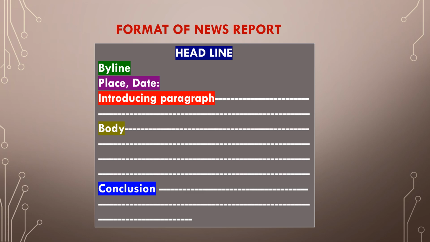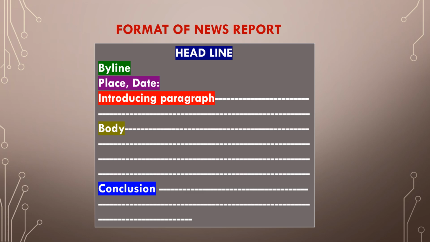Next comes the introduction. The introducing paragraph should explain to the readers what the event is all about. Most of the readers just read this paragraph and leave. So make sure you include what happened, where, how and when it happened, everything very briefly and clearly.